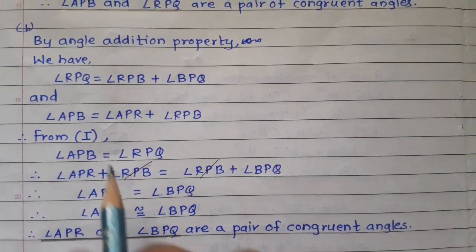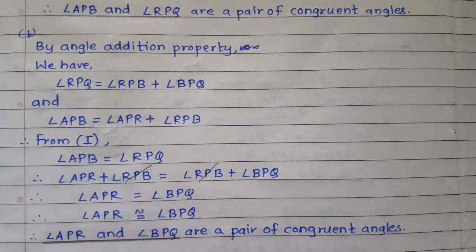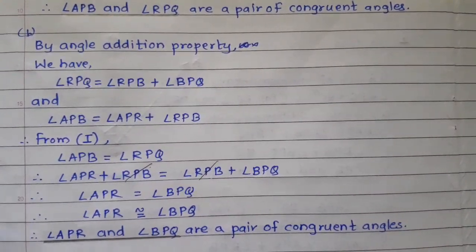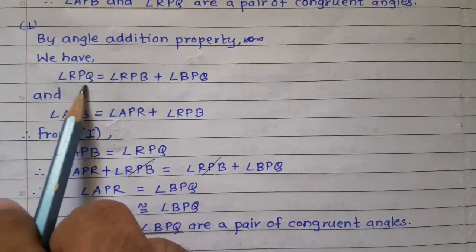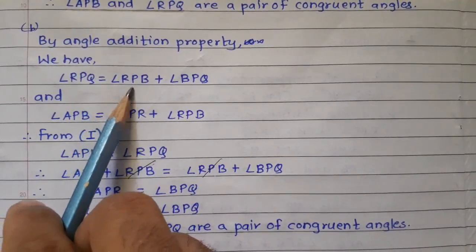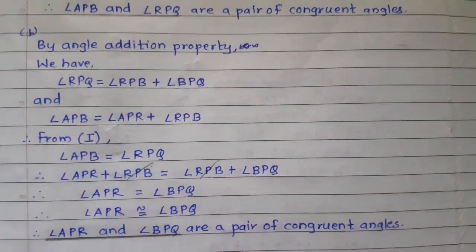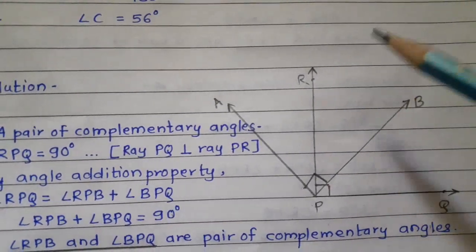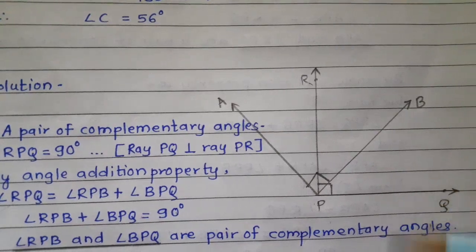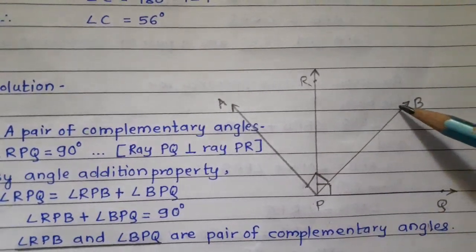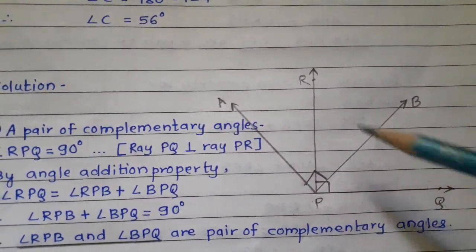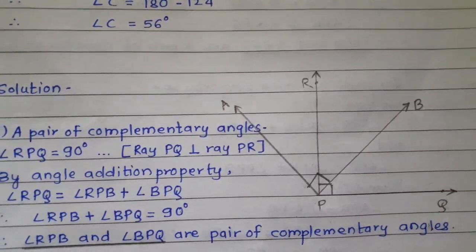Now for the second pair, by angle addition property which we used in sub-question first, we have angle RPQ is equal to angle RPB plus angle BPQ. It is by angle addition property.